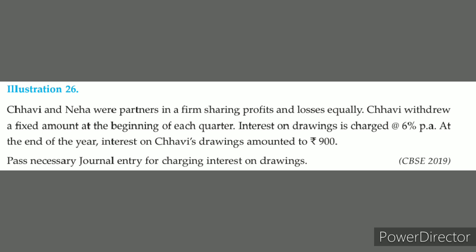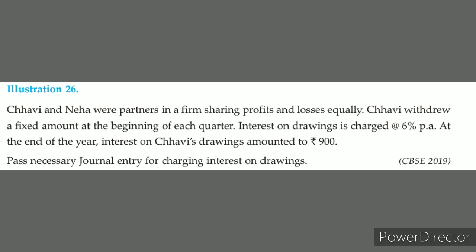And in illustration 26 they have given: Chavi and Neha were partners in a firm sharing profits and losses equally. Chavi withdrew a fixed amount at the beginning of each quarter. And here I wanted to share with you, so many alternatives are there, like beginning of each month, end of each month, mid of each month, regular amount and irregular amount, beginning of each quarter, mid of each quarter, and end of each quarter. So about it we will discuss later. In this problem they have mentioned Chavi withdrew a fixed amount at the beginning of each quarter. Beginning of each quarter means 7.5 months have to come.